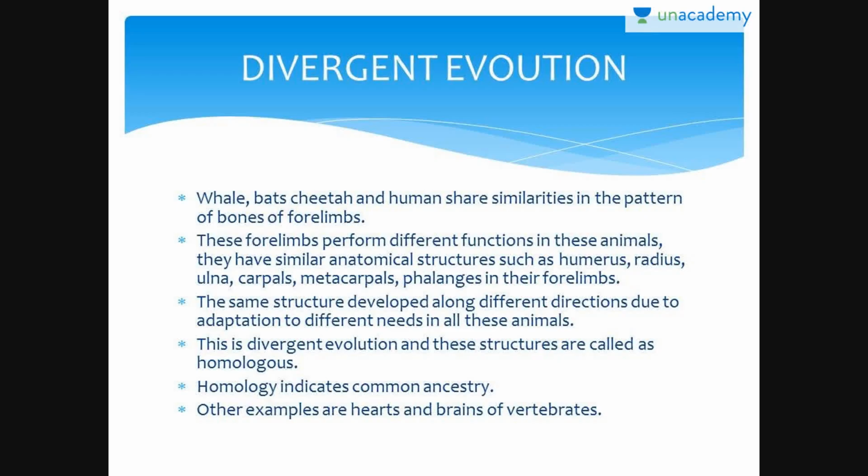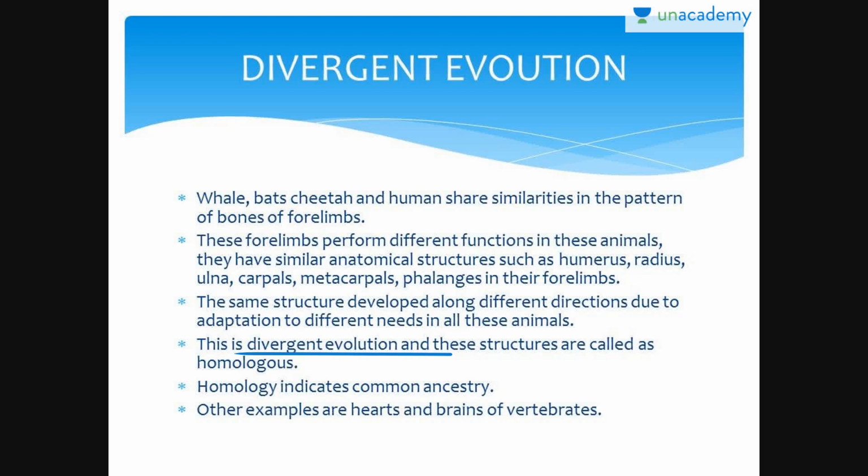So divergent evolution. What is divergent evolution? Whale, bat, cheetah and humans share similarities in the pattern of bones of forelimbs. Those forelimbs perform different functions in these animals. They have similar anatomical structure. All of them have humerus, radius, ulna, carpals, metacarpals, and phalanges in their forelimbs. Hence, in these animals, the same structure developed along different directions due to adaptation to different needs. This is divergent evolution.